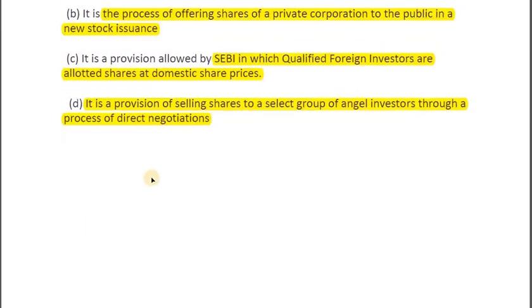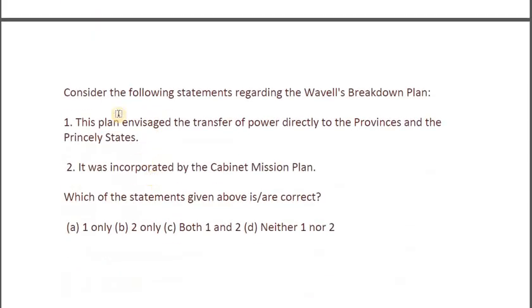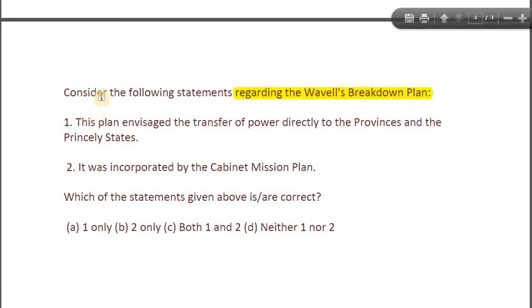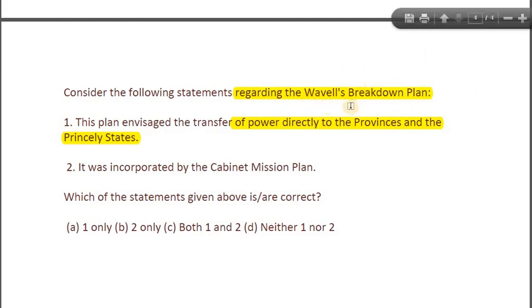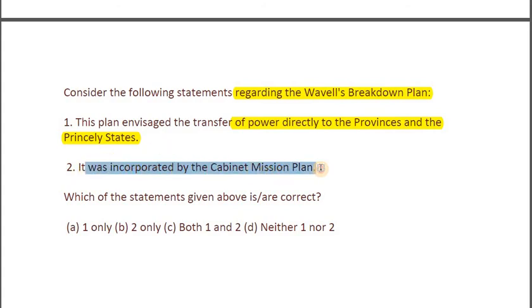Now let's get on to the last question, which is: consider the following statements regarding the Wavell breakdown plan. Very important. So what is it? One, this plan envisaged the transfer of power directly to the provinces and the princely states. Two, it was incorporated by the Cabinet Mission Plan. So which of the statements given above is correct? One only, two only, both or none. Here, none of these statements are correct.